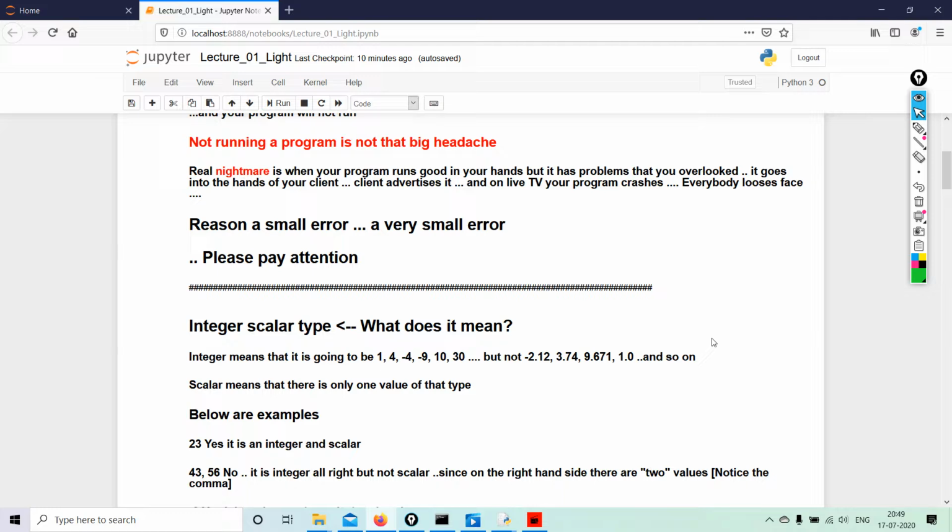So let's start. So what is an integer? Integers are nothing but positive and negative numbers. It could be 1, 4, minus 9, 10, 30, but not minus 2.12 or 3.74 or 9.671 or 1.0, and so on and so forth. Scalar means that there is only one value of the type.